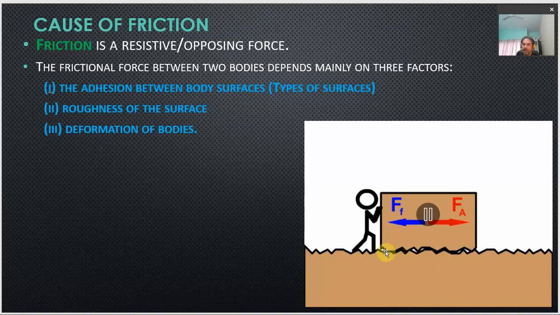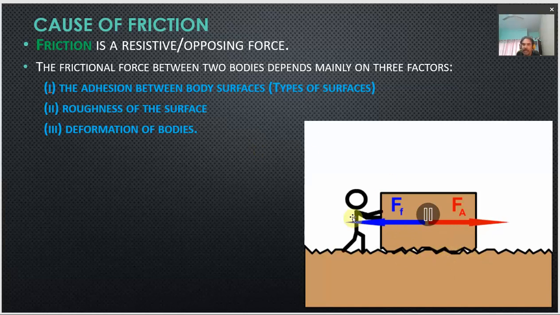Now, these force atoms mostly lie at the points over the surfaces, and it is not the area of the surfaces in contact with each other on which the friction depends, but it is the points at which the atoms come in contact with each other or come to exert force on each other. So, the more the number of points of contact between the two surfaces, the more atoms will have interatomic forces between them, due to which the frictional force is more.